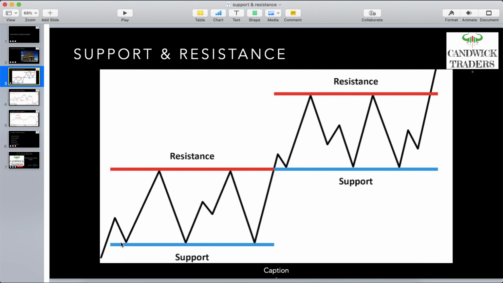Many traders or investors are willing to buy the particular stock or index at this level, so that is called support. Once the price comes to this level, it bounces back immediately because there is heavy demand at these levels. This is the meaning of support.